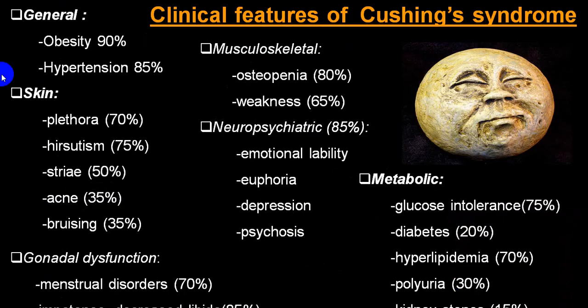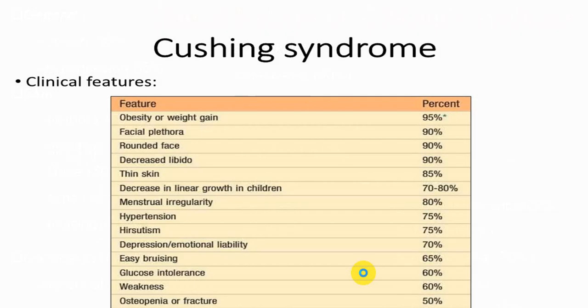This is the same thing mentioned but divided into separate groups. General findings like hypertension and obesity are the most common. What are the symptoms in skin? Gonadal dysfunctions, musculoskeletal, neuropsychiatric, metabolic, and percentages are mentioned. We have already mentioned before. You can go through it at your leisure time. This is the same thing mentioned again.